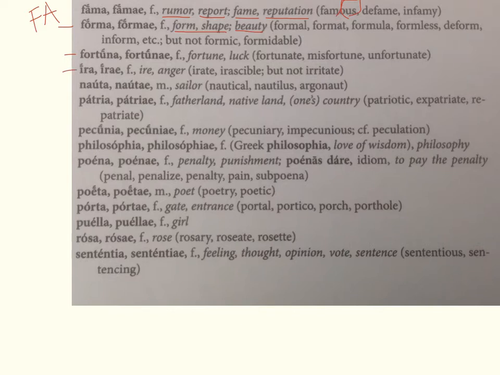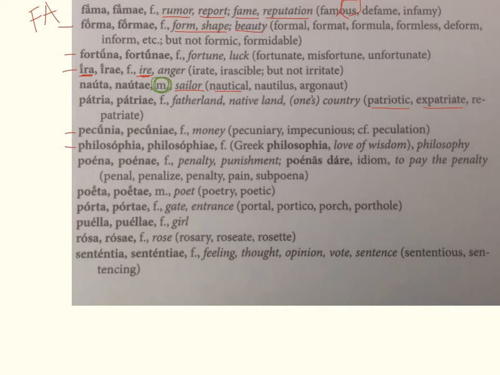Ira, irae, feminine, means ire or anger. You can see how ire is a derivative of ira. Nauta, nautae, masculine. This is one of those special masculine first declension nouns. Not a lot of them, so pay attention to those. And it means sailor, like nautical. Patria, patriae, feminine, means fatherland, native land, one's country. A really big, important word in Latin, so make sure you get that one down. We get words like patriotic and expatriate from it. Pecunia, pecuniae, feminine, means money.